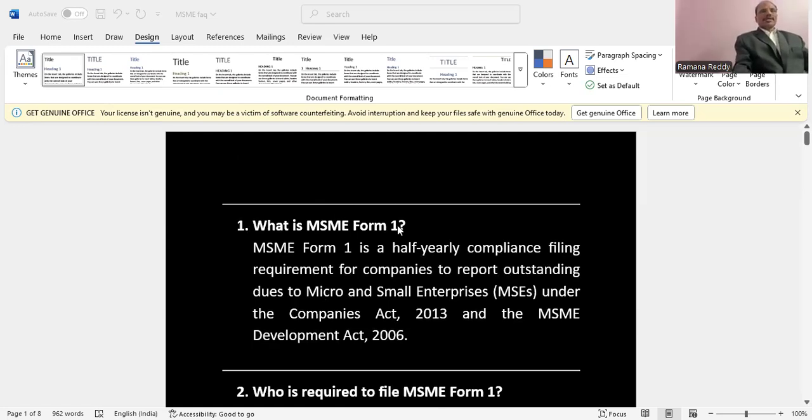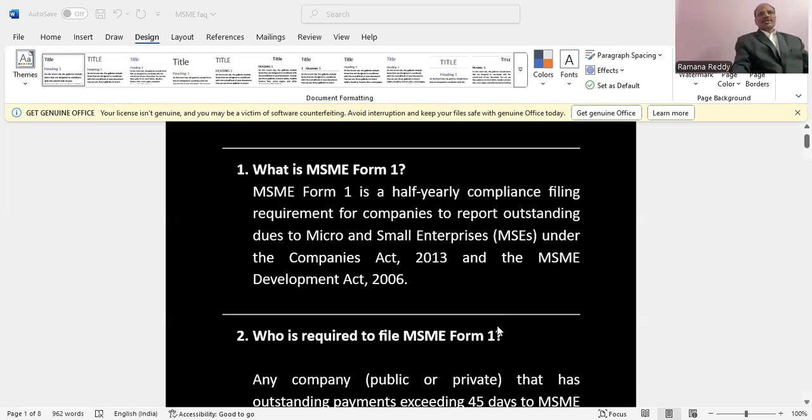In response to our earlier video, we have received a few questions, so we'll try to answer all of them. The first question: what is MSME Form 1? MSME Form 1 is a half-yearly compliance filing requirement for companies to report outstanding dues to micro and small enterprises under the Companies Act 2013 and the MSME Act 2006.